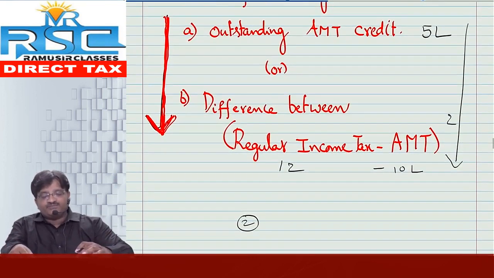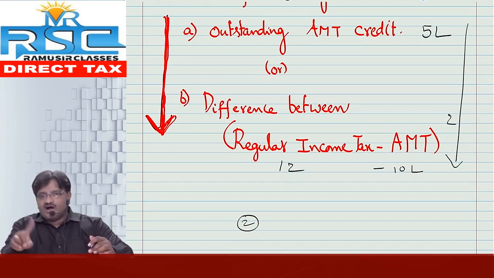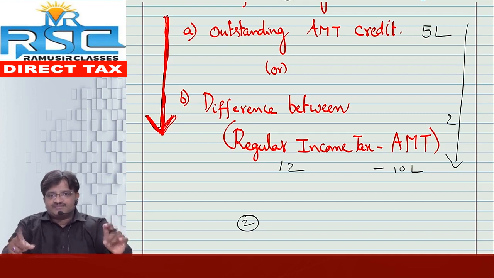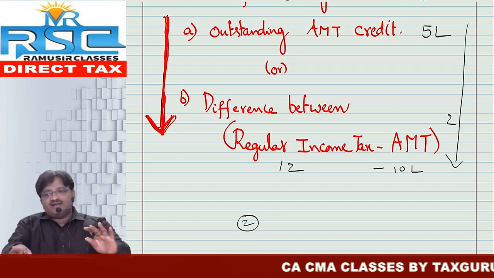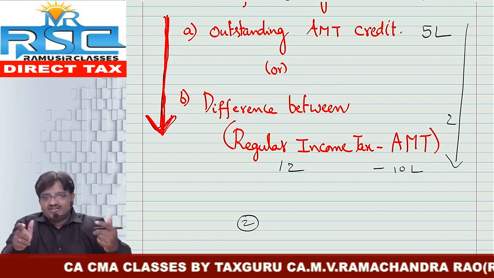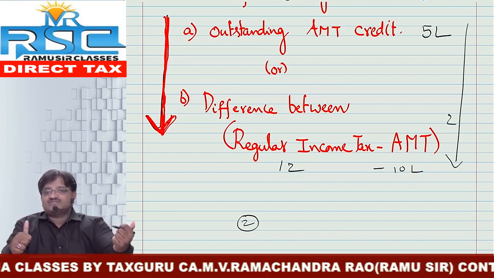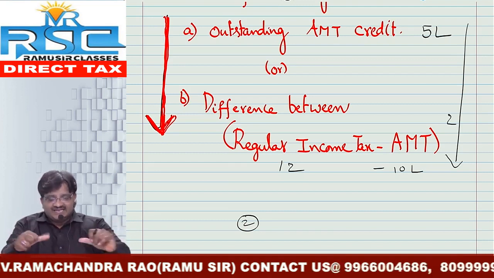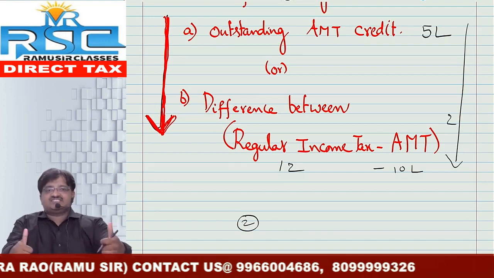How much can you adjust? Least of the following. Number 1, outstanding AMT credit, or the difference between regular income tax minus AMT. Out of these two, whichever is lower can be taken as credit adjustment. So the indirect meaning is as follows, friends: we need to pay something extra whenever my AMT is more, but that will be allowed as credit in a subsequent period, and you can pay less tax then. In the year in which your normal tax liability is greater than the AMT, this AMT credit can be adjusted.